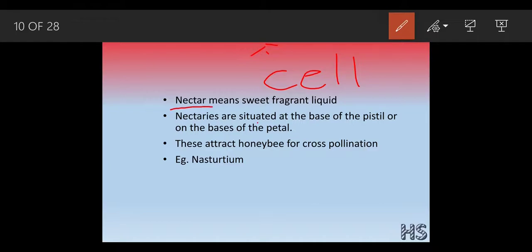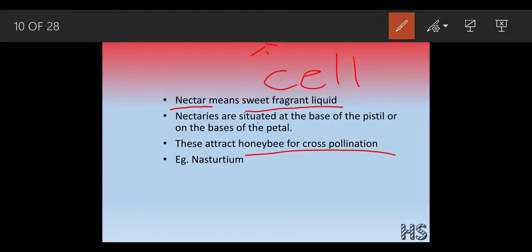What do you mean by nectar? A sweet fragrant liquid. Sweet means tasty, fragrance means a good smell, and it is liquid in nature, like honey. This attracts the honeybee for cross pollination.